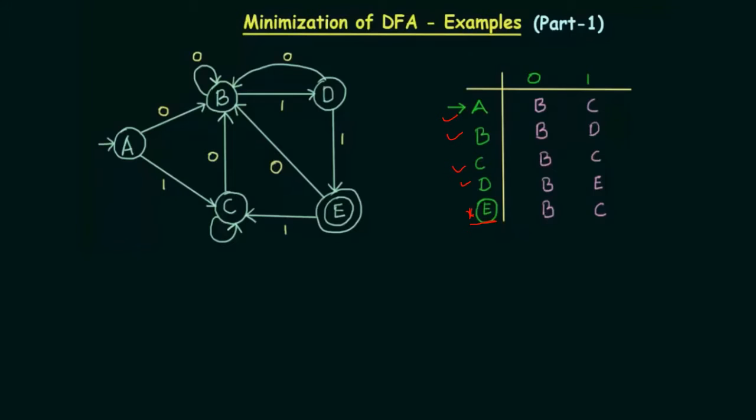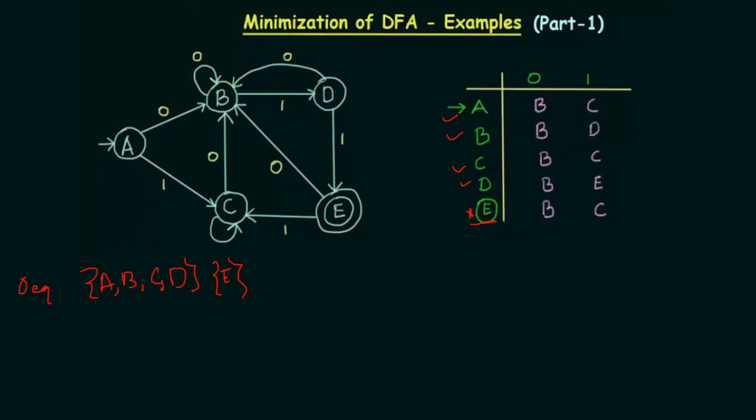Now we need to pair. First of all, during the zero equivalence, we need to pair A, B, C, D together, and we need to keep E away from them as it is already a final state.